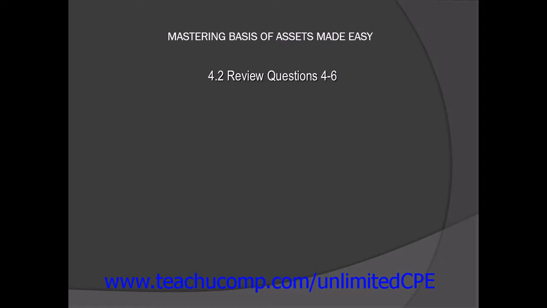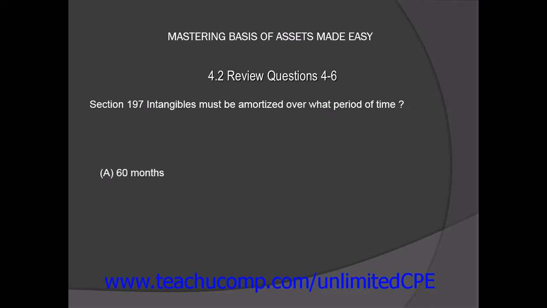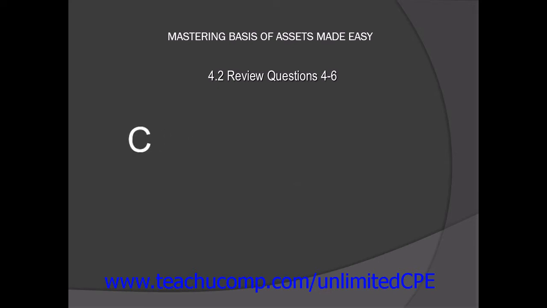Now let's look at review question number 5. Section 197 intangibles must be amortized over what period of time? A. 60 months. B. 120 months. C. 180 months. Or D. 240 months. The answer is C. Section 197 intangibles must be amortized over 180 months.